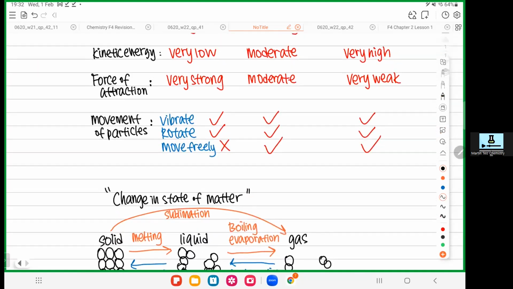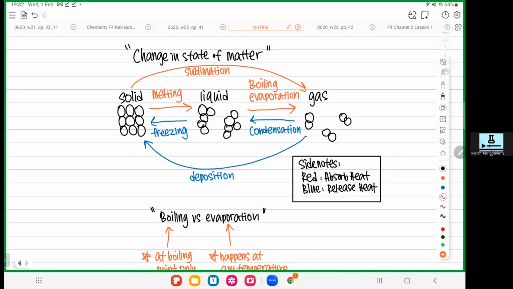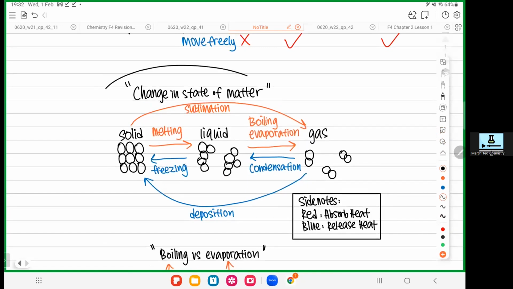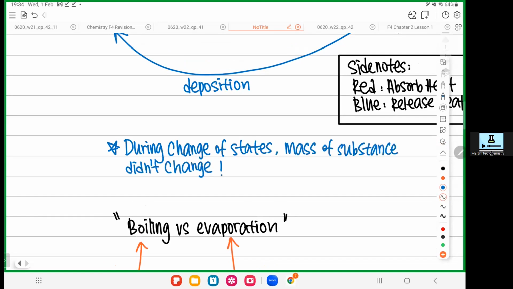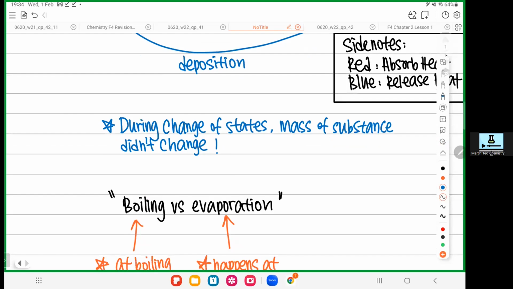Okay, so now I'll teach you the last part for today. One more important thing you all need to know is what? When you change the state from one to another, you must know that the mass doesn't change. During change of state, the mass of the substance doesn't change. Okay, all right, so that's for part 4 today.